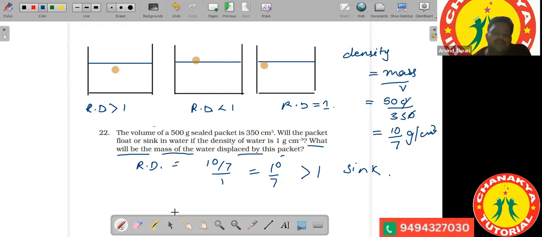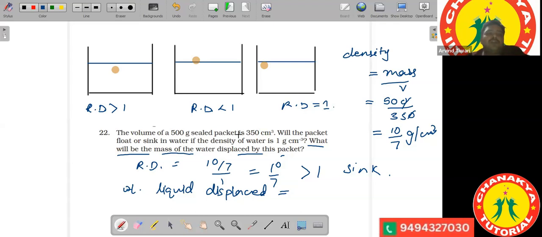So we find here that the weight of liquid displaced is equal to the upthrust. Or you can also say that the weight of liquid displaced will be equal to the volume of water displaced. And since the object is sinking, a volume of water equal to the volume of the substance will be displaced. The volume of the substance is 350 centimeter cube. Therefore, a volume of water equal to 350 centimeter cube will be displaced.